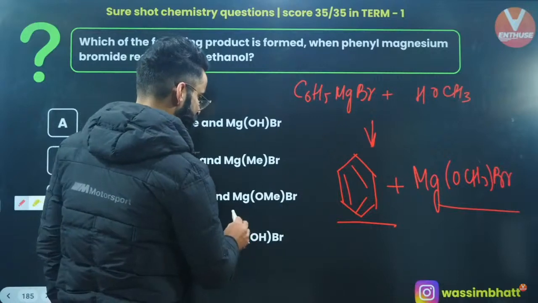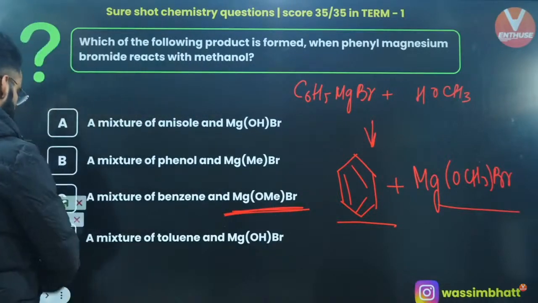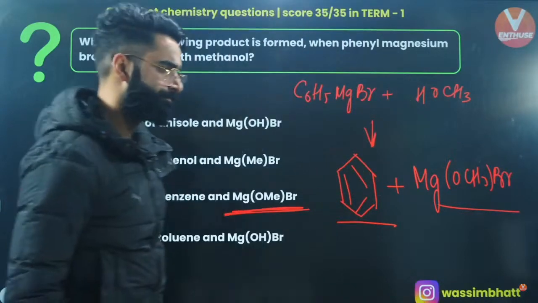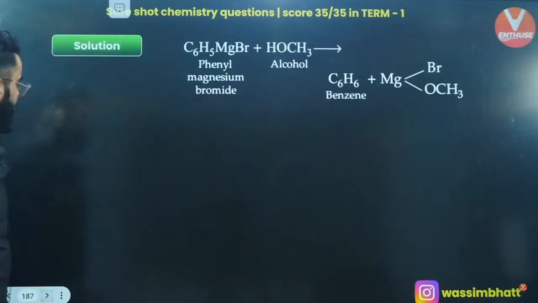MgOCH3Br. That means MgOMeBr. This one is correct. Option C is the one which is correct among all. Yes, Muhammad Yusuf, you're absolutely right. Okay, one more.